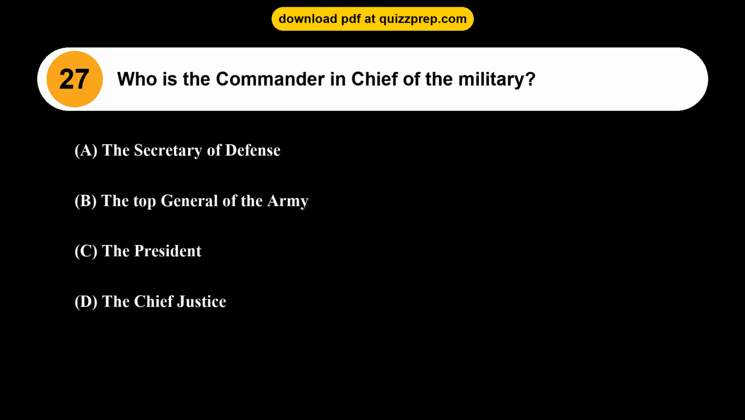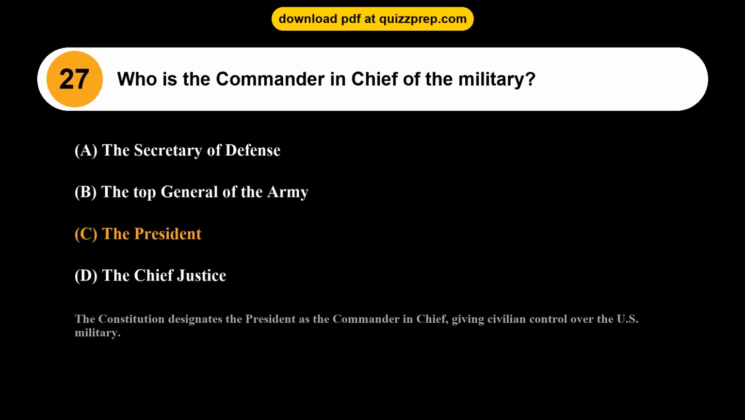Question 27. Who is the Commander-in-Chief of the military? Option A, the Secretary of Defense. Option B, the Top General of the Army. Option C, the President. Option D, the Chief Justice. The correct answer is option C, the President. The Constitution designates the President as the Commander-in-Chief, giving civilian control over the U.S.